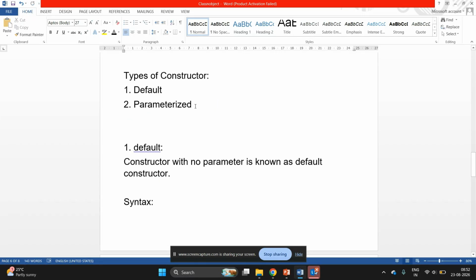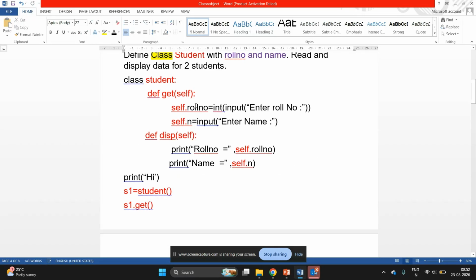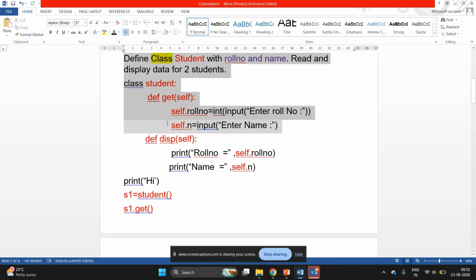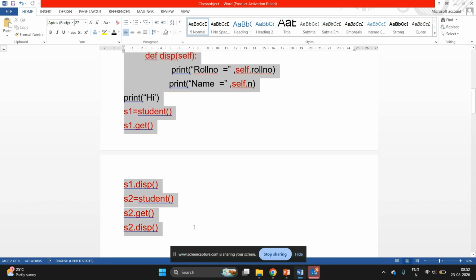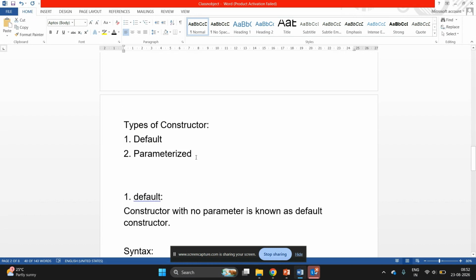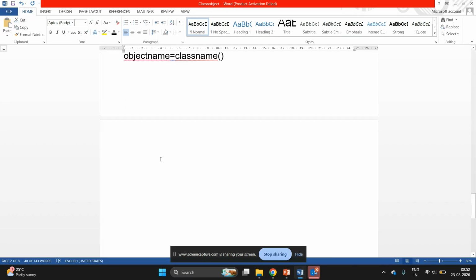We will see the same code of define a class. We will see the same code of this using default constructor.